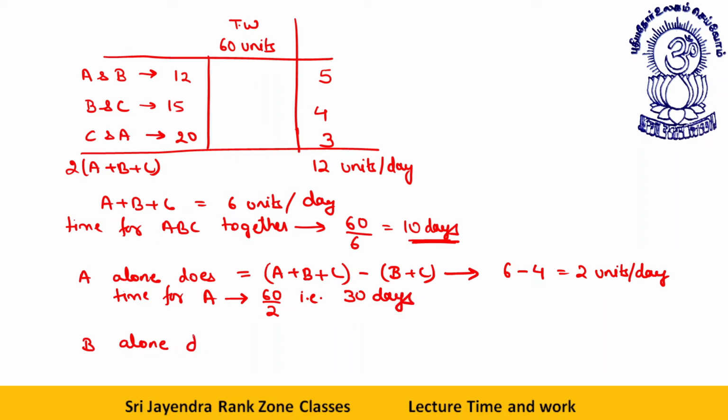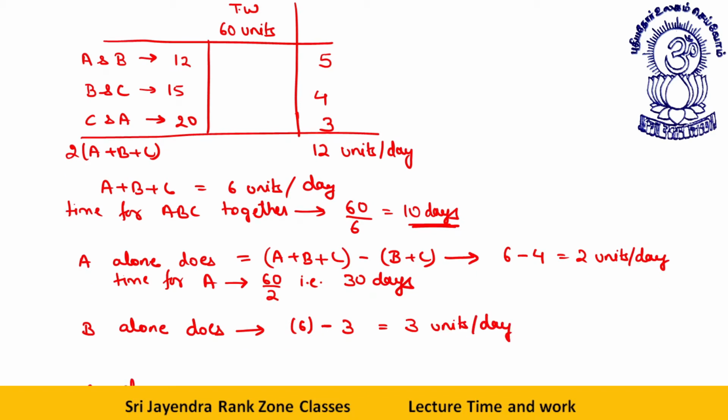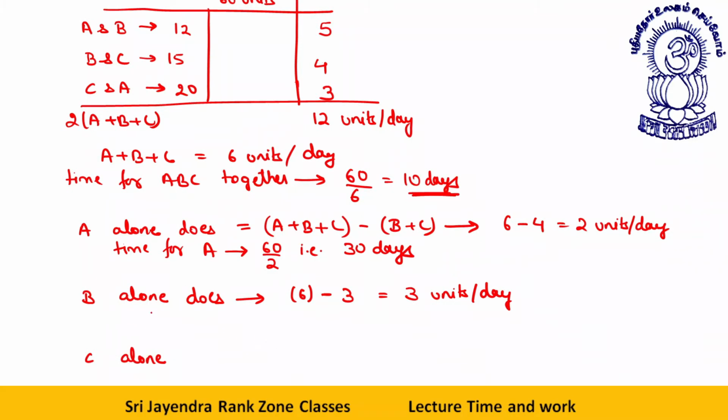Okay, B alone does how many units per day? B alone does A plus B plus C, which is 6, minus the units done by A plus C, that is 3. So that is 3 units per day. I will tell you further shortcut also, my dear friends. If B alone does 3 units per day, so time for B will be what? Total work is 60 units. He is doing at a speed of 3 units per day. He will take 20 days.